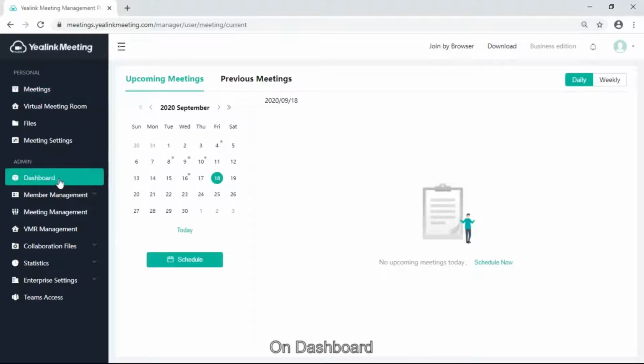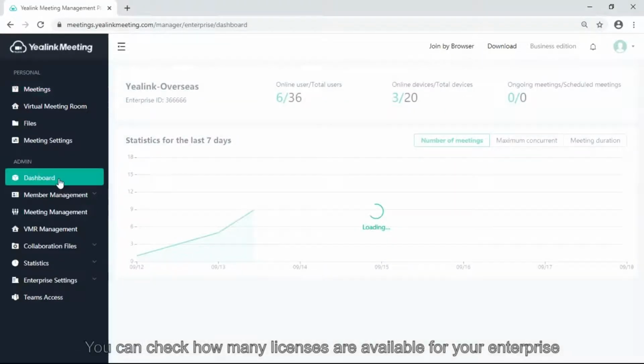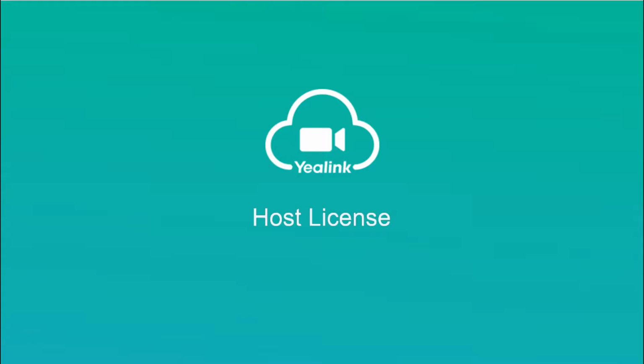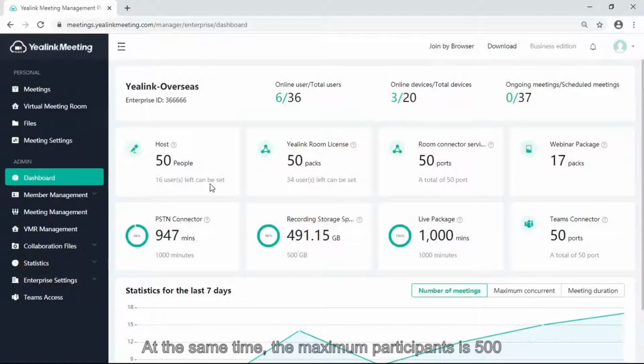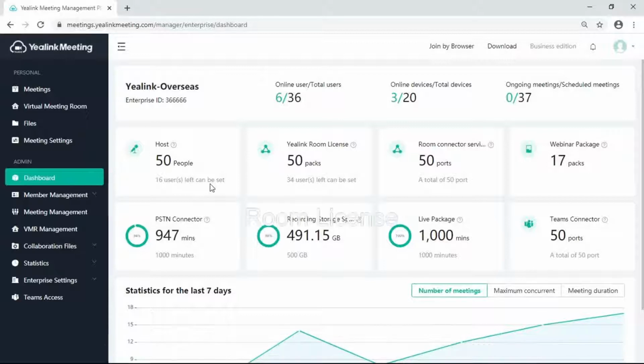On the dashboard, you can check how many licenses are available for your enterprise. Host license is assigned to some member of the enterprise so that he can hold a meeting without time limitation. At the same time, the maximum number of participants is 500, which depends on the payment scheme your enterprise will choose.